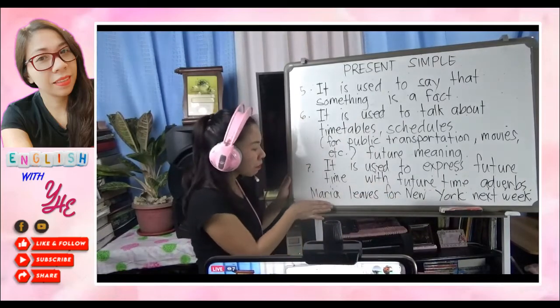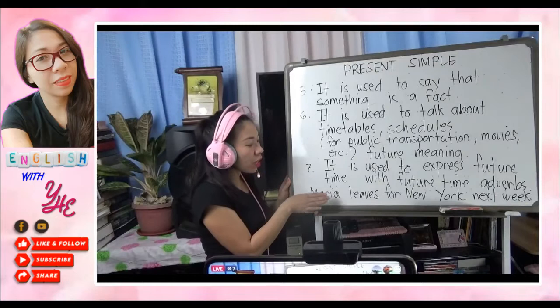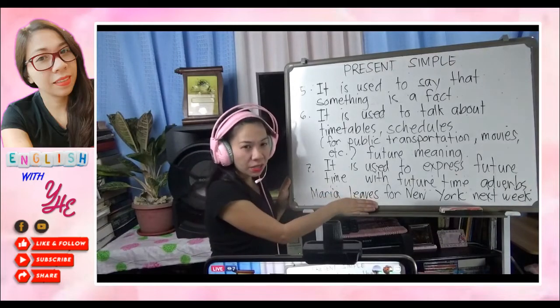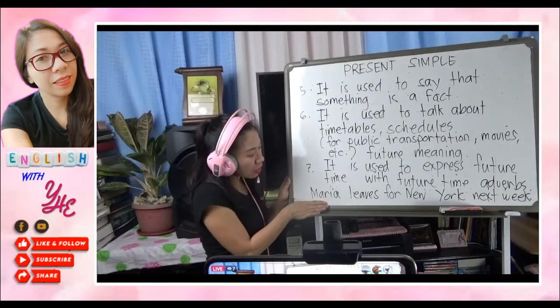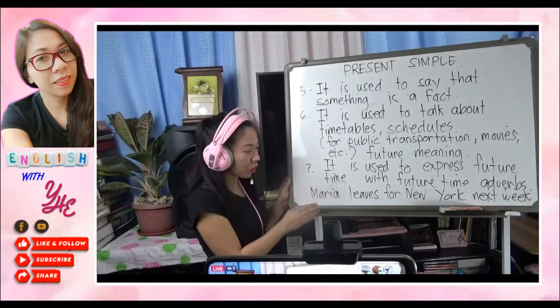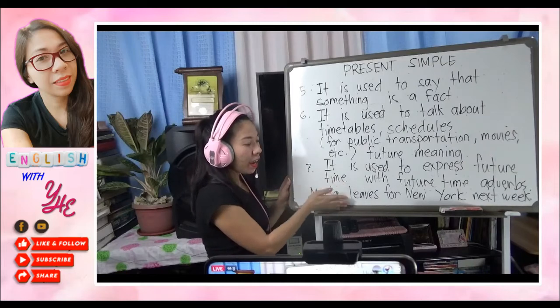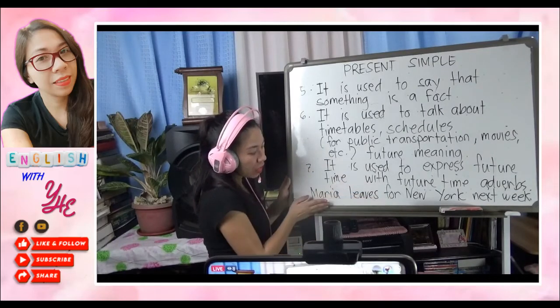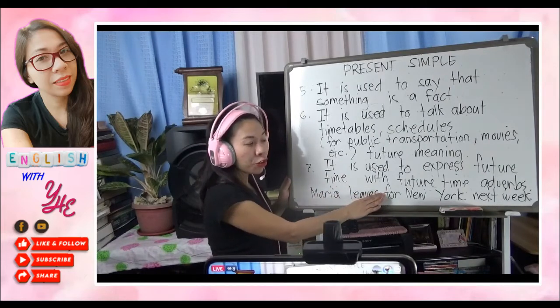As you can observe, Maria is only one. Like what I taught you last time, if we have a singular subject, the verb takes an S. If we have a plural subject in present simple, if I put Maria and John, the S will be removed, so it becomes Maria and John leave for New York next week.